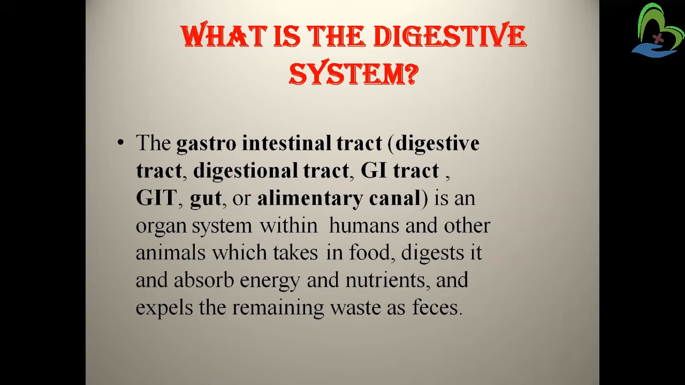The digestive system is an organ system within humans and other animals which takes in food, digests it, absorbs the energy and nutrients from the food, and expels the remaining waste as feces. So it is the system which regulates the nutrient balance within the human. The other names of the digestive system are gastrointestinal tract, or GI tract, digestive tract, GIT, alimentary canal, or gut. So these are the other names of the digestive system.